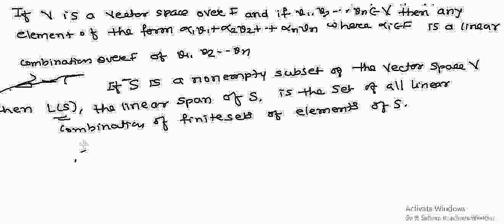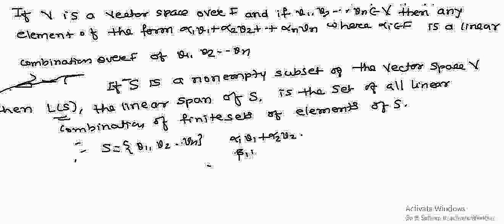That means, for understanding this concept, if my S consists of v1, v2, ..., vn, then we can take a linear combination by definition like this. Suppose alpha 1 v1 plus alpha 2 v2 is one linear combination. Or we can write beta 1 into v1 plus, directly, beta n into vn, skipping all the elements v2 to vn minus 1.